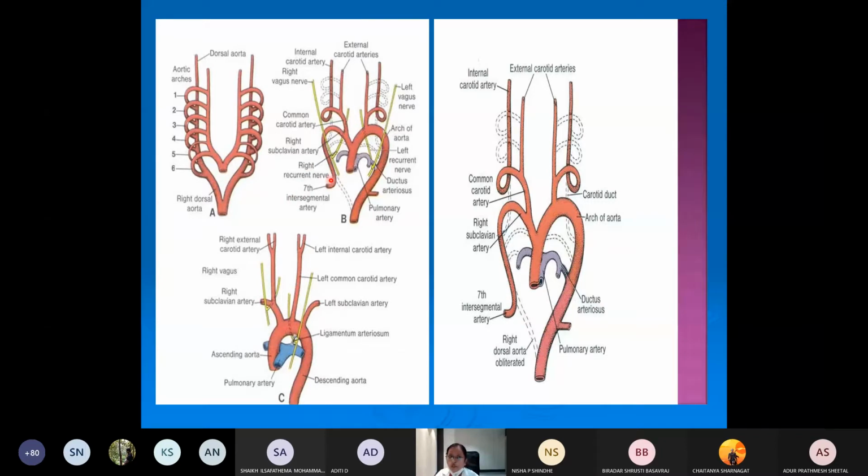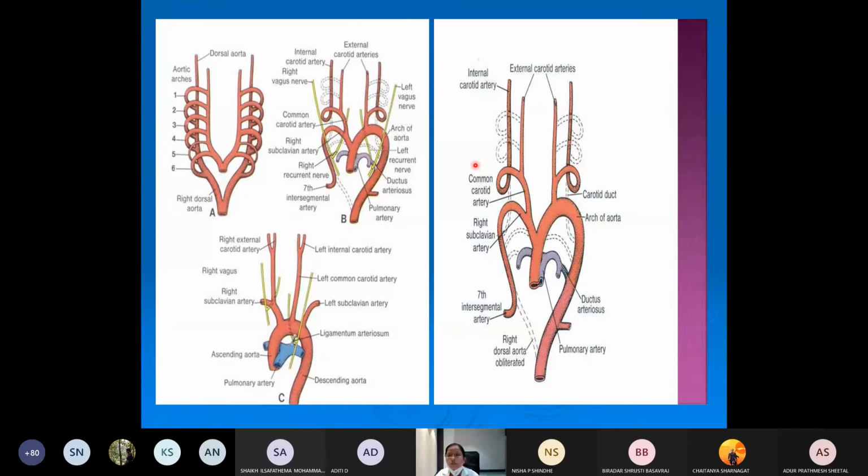To supply the remaining part of the body, there will be development of the intersegmental arteries from the dorsal aorta. To supply the upper limb bud, there will be development of the 7th intersegmental artery from the dorsal aorta caudal to the 6th aortic arch. So this is the 6th aortic arch. Caudal to that, you will have the 7th intersegmental artery, which will supply the upper limb bud. Okay, so what is the fate of this?